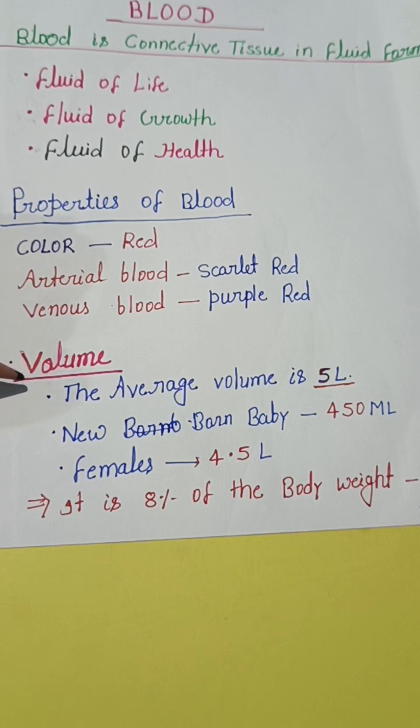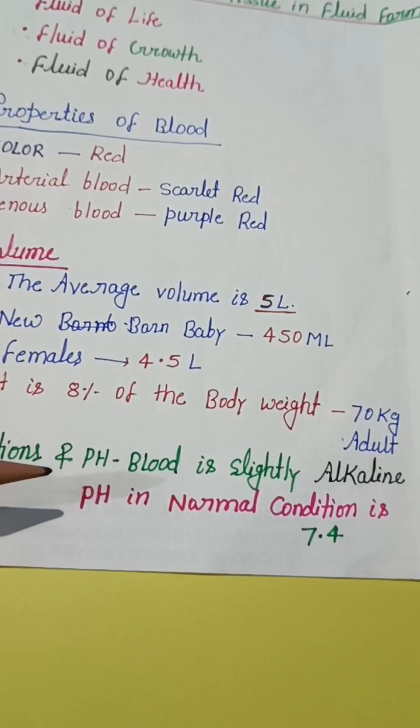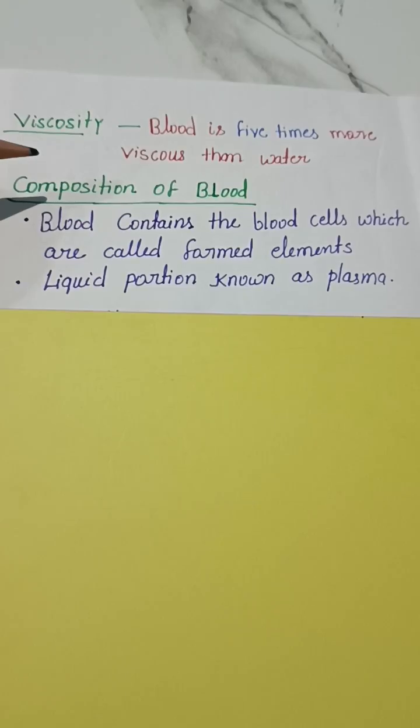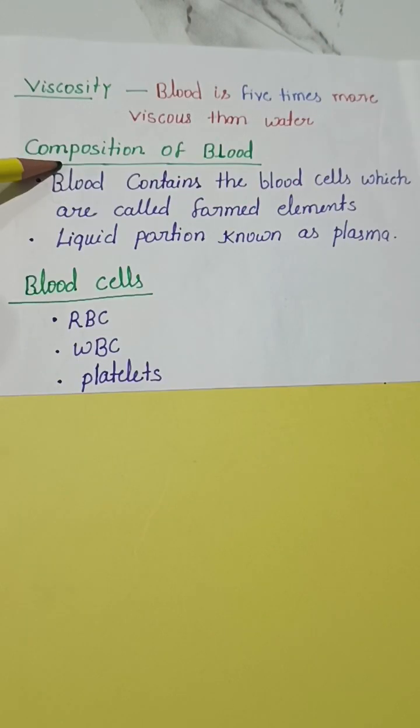The average volume of blood is 5 liters. Newborn baby has 450 ml of blood. Females have 4.5 liters of blood. Blood is slightly alkaline in nature. pH in normal condition is 7.4. Blood is 5 times more viscous than water because of red blood cells and plasma.